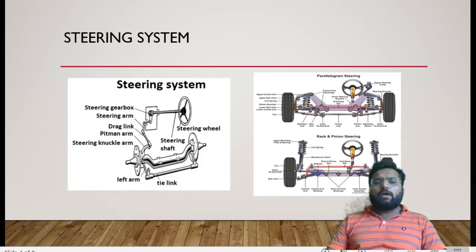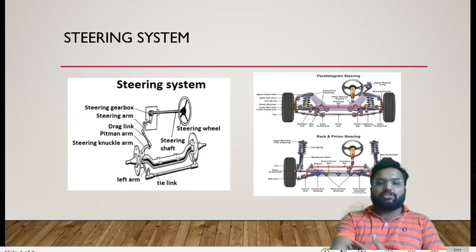There are two types of steering kinematics or dynamics we will consider. One is the Ackermann steering system and the other is the Davis steering system. We will get into depth on the Ackermann and Davis steering systems in the next video. But in this section, we will talk about different types of steering systems.